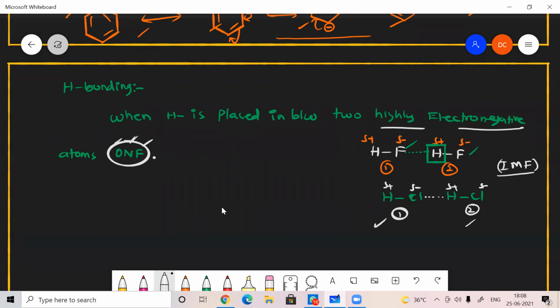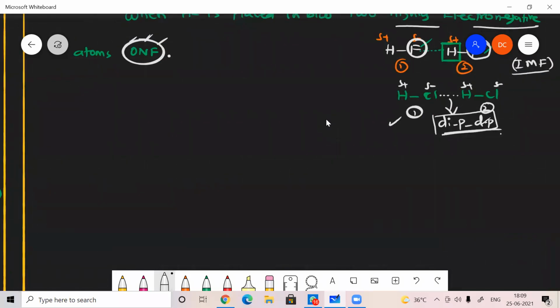This is otherwise called dipole-dipole interaction. The same force of attraction exists, but when hydrogen is present between these two atoms, then only it will be called hydrogen bonding. Is that clear? Yes, sir. Okay, fine. So hydrogen is placed in between two highly electronegative atoms such as oxygen, nitrogen, fluorine. Then it forms hydrogen bonding.